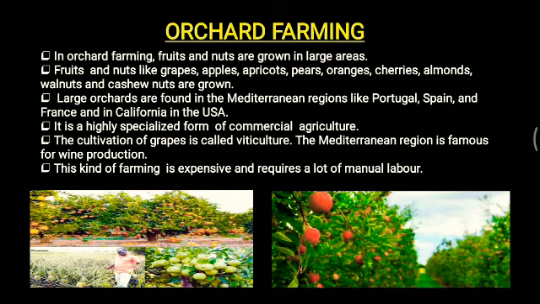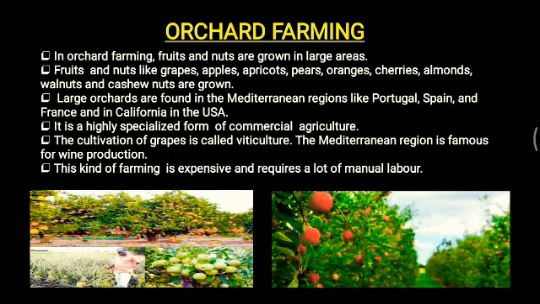are grown in large numbers. Large orchards are found in the Mediterranean regions, such as Portugal, Spain, France and in California in the USA. In all these areas, these large orchards can be found. Orchard farming is basically a highly specialized form of commercial agriculture. Along with all this, we have the cultivation of grapes.